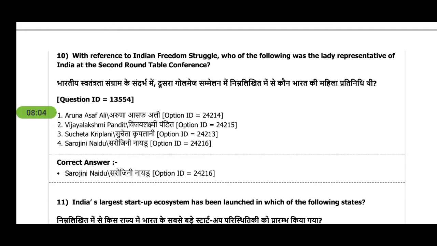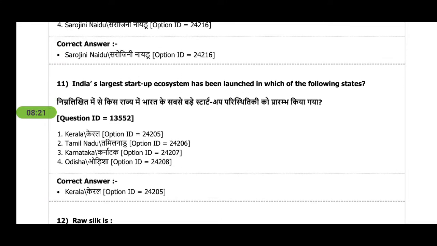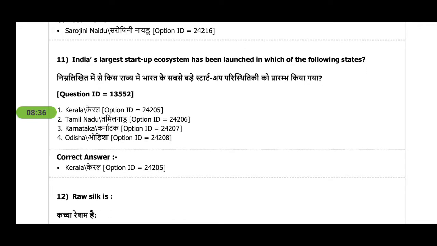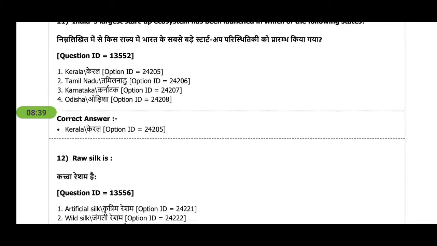Next question is, with reference to the Indian freedom struggle, who of the following was the lady representative for India at the second round table conference? So answer is Sarojini Naidu. Standard GK question, you can get it in any GK book. I have Lucent, and it was there. India's largest startup ecosystem has been launched in which of the following states? It's a current affairs question. You can get it in the news, but not in our news channels, because they give rubbish information. So you have to read some newspapers like The Hindu or else.